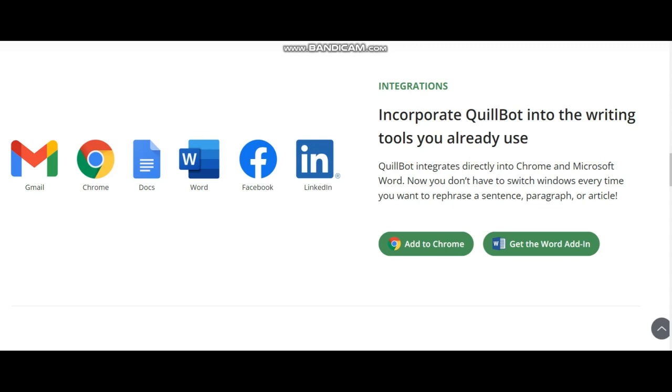We can add its extension in Microsoft Word, Google Chrome, or any other popular app. You no longer need to switch window every time you want to rewrite a sentence, paragraph, or article. So the tabs at the extension bar is the example of integration of QuillBot.